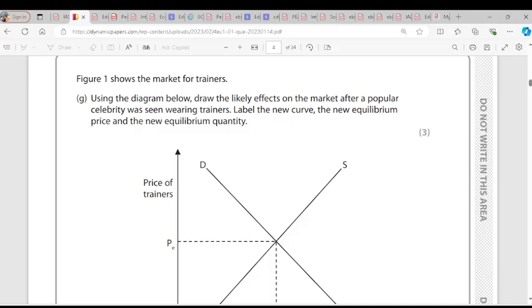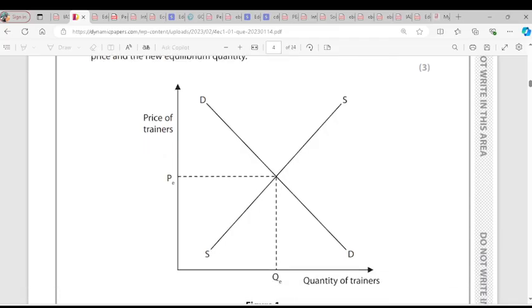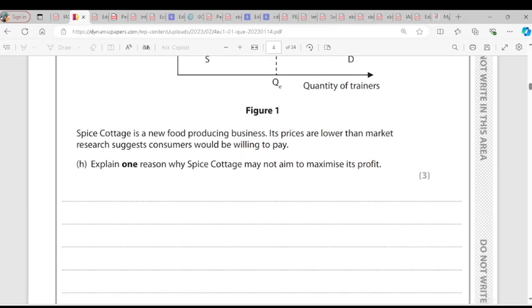So the demand for trainers will increase as the quantity for trainers will extend from QE, are you there? Yes. From QE to Q1. As a result of that, the demand curve will shift rightward from D to D1, and the price will increase from PE to P1. So there's going to be a new equilibrium price at P1, because the demand curve has shifted from D to D1 because the quantity demanded has increased from QE to Q1. Is it clear? Is it clear, please? So go to question H.